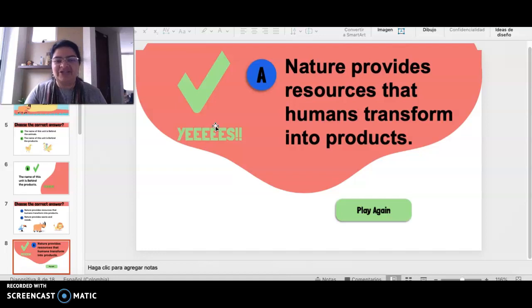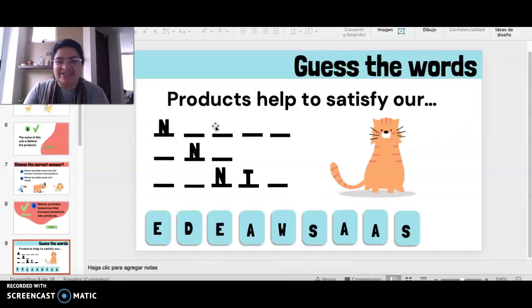Okay, now let's continue with the second game. The second game is guess the words. Products help to satisfy... You have to guess which word comes here and which word comes here, and here you have the letters that are missing.